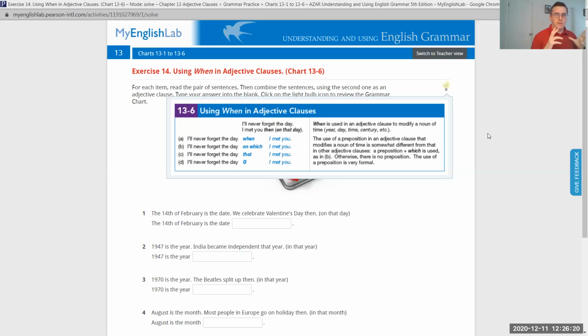We want to use an adjective clause to describe that day. I'll never forget the day. Which day? The day I met you. In speaking, it's more common to omit the pronoun and just say, I'll never forget the day I met you. Or we might use that, but very commonly, when talking about times, days, dates, years, we will use when.